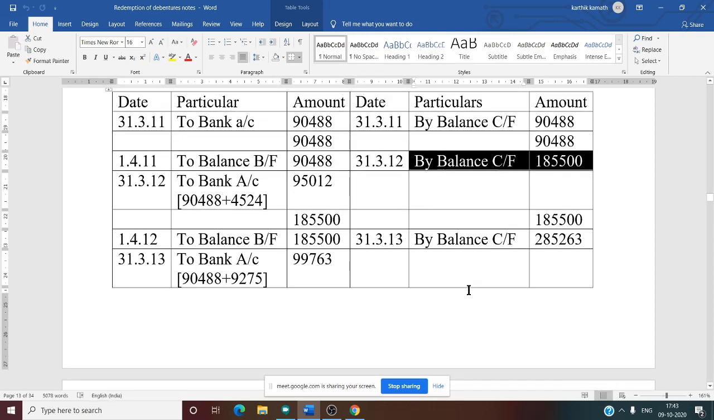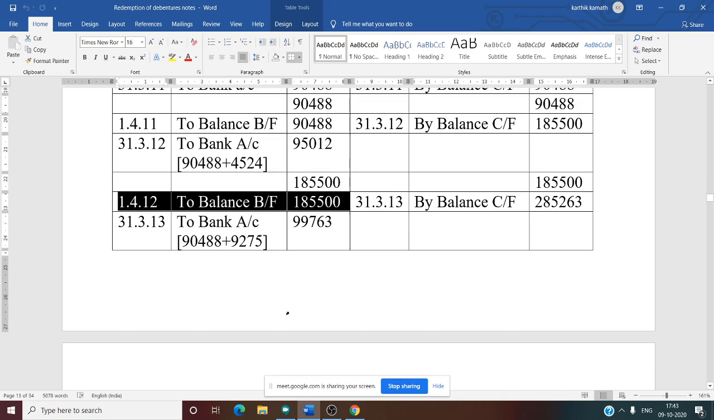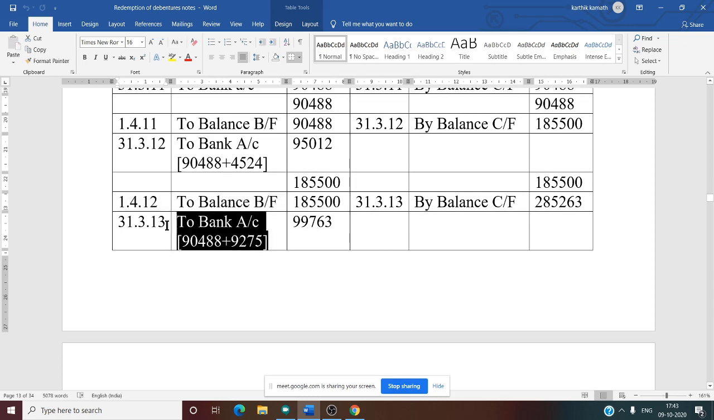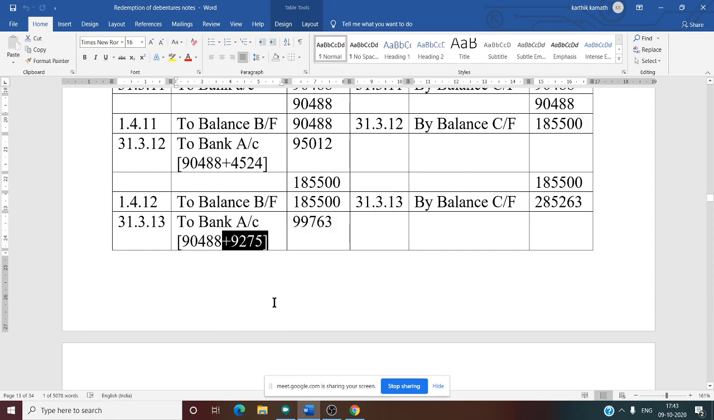Now we need to come for third year. Again, previous year closing is opening balance of that third year, 1,85,500. Then again you need to do the same thing. Look at the previous account and just substitute the information. Or else what you can do, you know that P&L appropriation is every year 90,488. Just on the opening balance of that year, calculate interest at 5%. 1,85,500 into 5%, you will get 9,275. Or else you see the previous account, you will get the information.